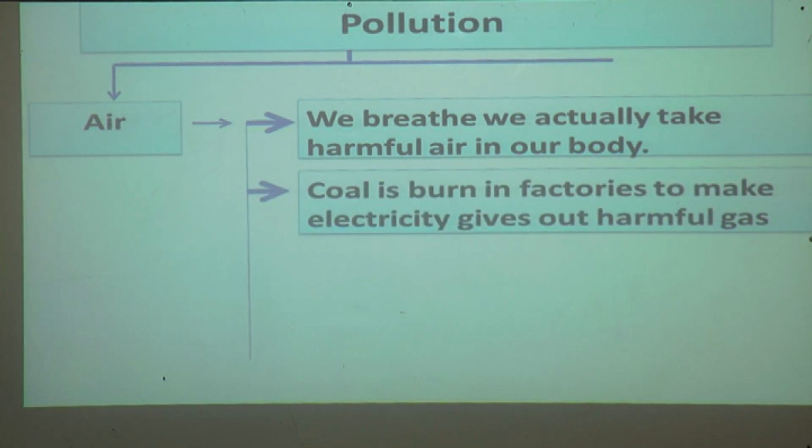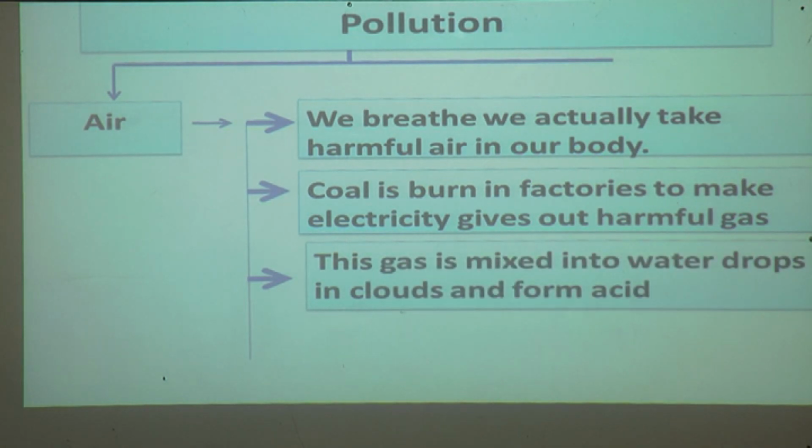Coal is burned in factories to make electricity. It gives out harmful gas. When the coal is burned in the factories, it produces harmful gas.